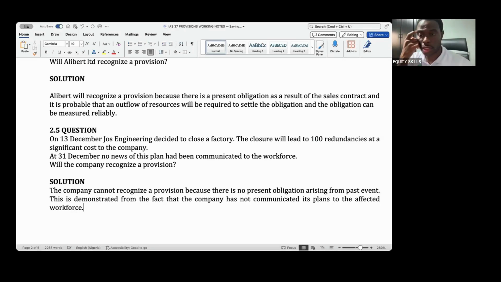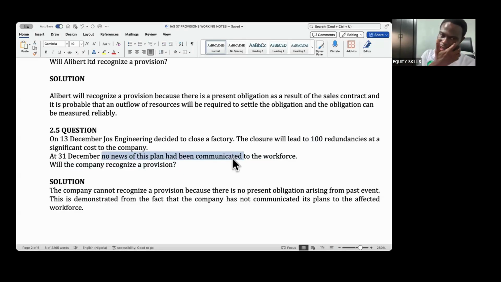So, yes, they want to close the factory, they want to send people away, but they have not mentioned it, which means that they can change their mind. There is no obligation whatsoever. It's just something they are still thinking about.